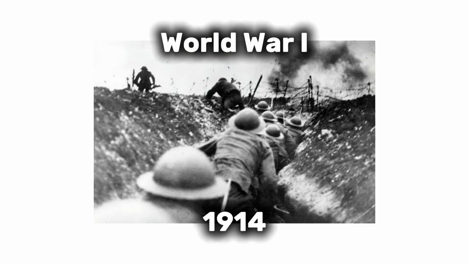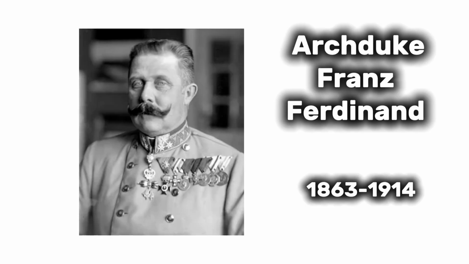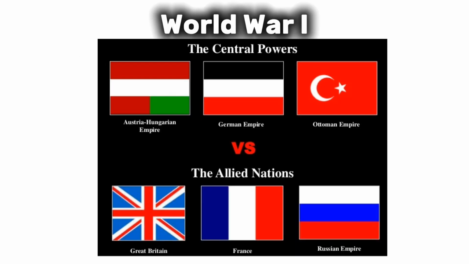World War I. World War I started in 1914 after the assassination of Archduke Franz Ferdinand of Austria. The world was divided into two sides: the Allied powers, including Britain, France, Russia, and later the US, and the Central Powers, Germany, Austria-Hungary, and the Ottoman Empire.